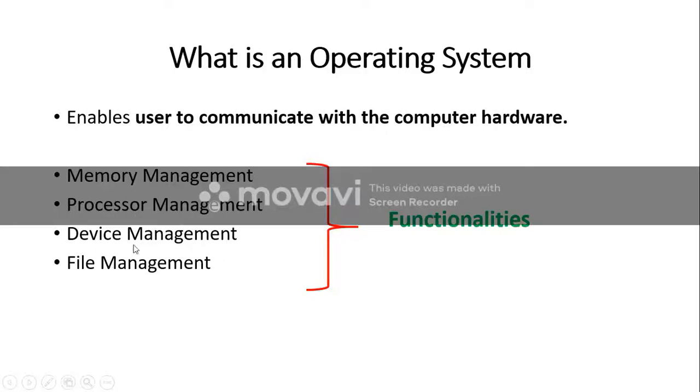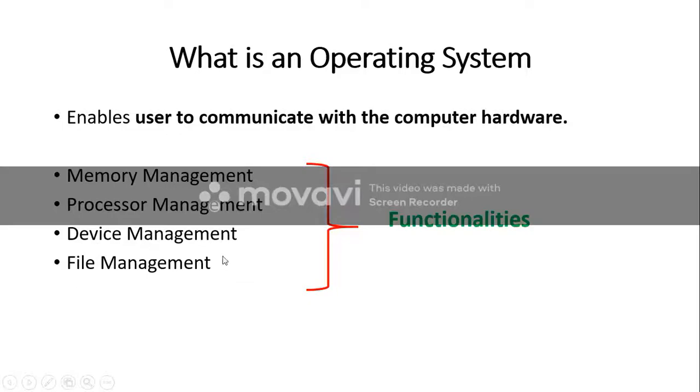Then comes device management. What is a device? A device can be any hardware device. It may be a printer, a mouse, a plotter, a joystick, or any other hardware device which is connected to your computer. Which program will use the device, and how much time it can use the device, this is decided by the operating system. So this functionality of the operating system is called device management.